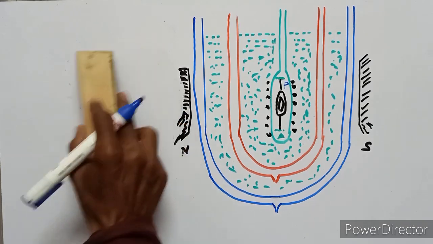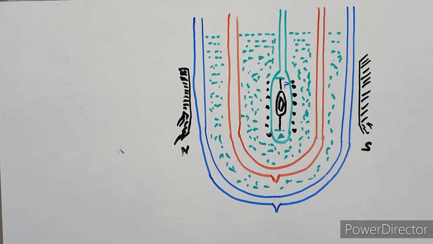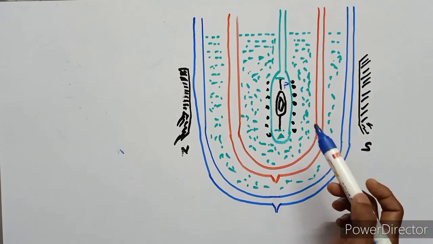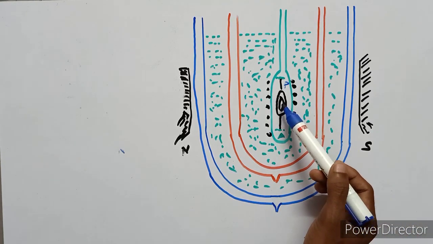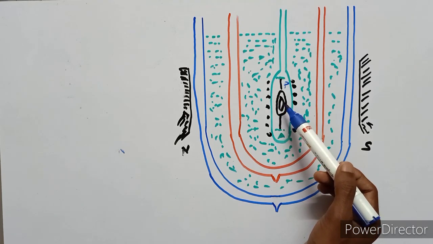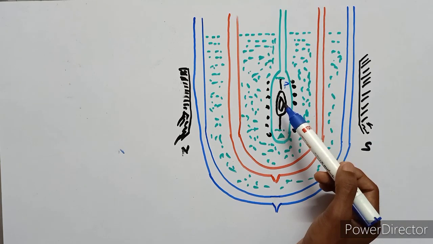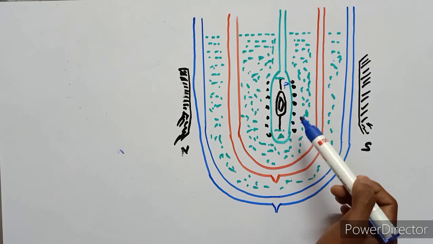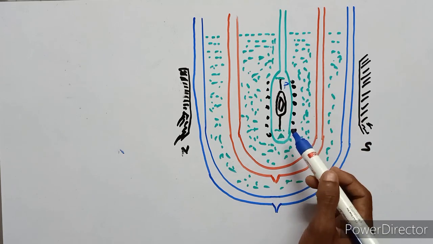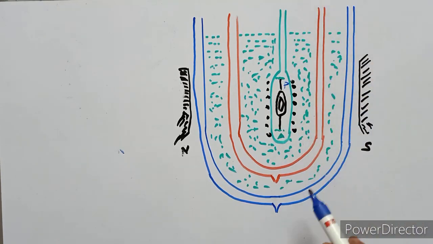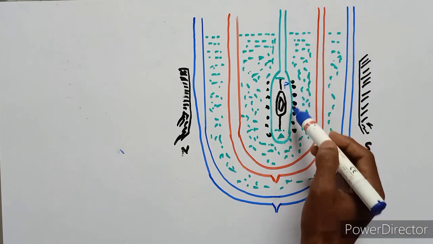So the experimental arrangement of adiabatic demagnetization: first you have to take the paramagnetic substance, which is gadolinium sulfate. This paramagnetic substance is suspended in vessel A. This is vessel A, connected to the vacuum pump.